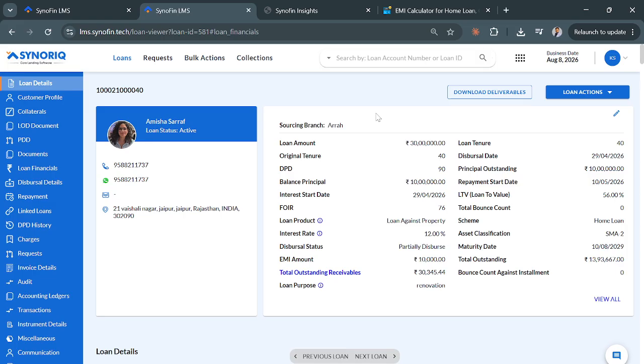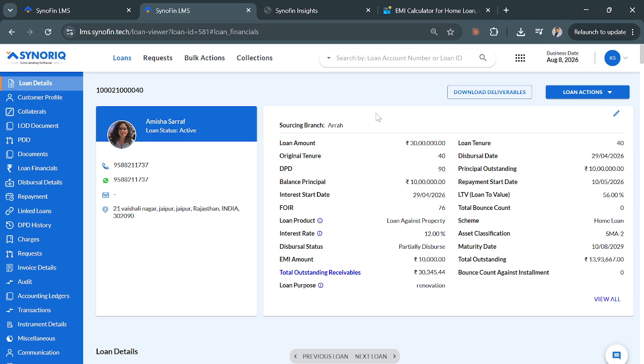It is beneficial for both the NBFC and the customer. For the NBFC, it is important to make sure that the funds given to the customer are being used for the right thing. If the customer has taken a loan for construction, he should not be using those funds for something else, else the chances of delinquency are higher. Also, for the customer, if he gets the entire amount together, he'll pay interest on the entire amount, even if he's not using it.